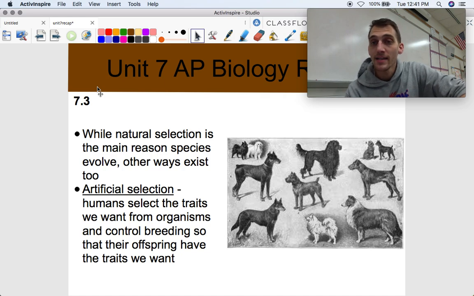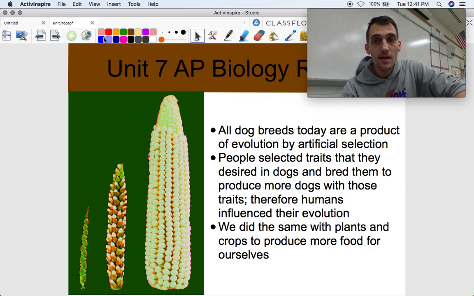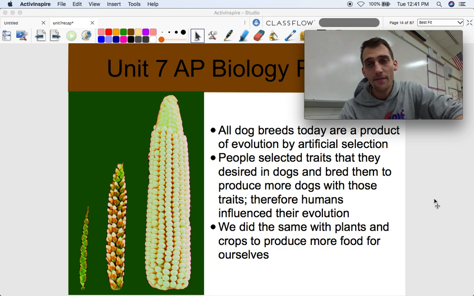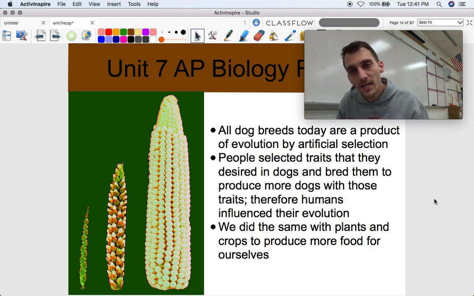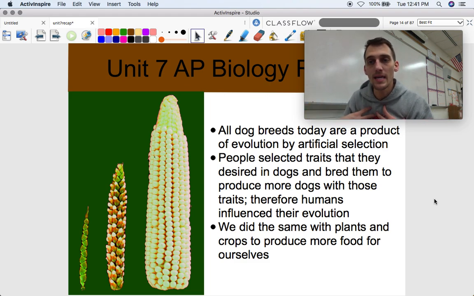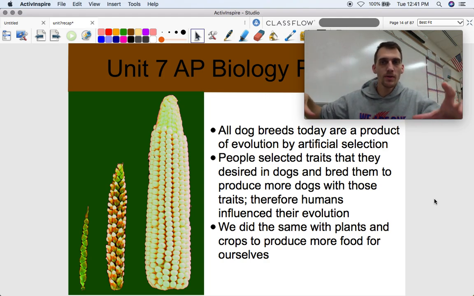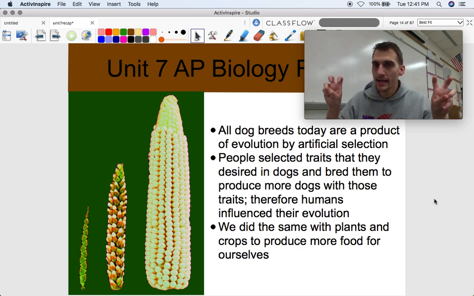So we have bred dogs with the traits that we want to see for thousands and thousands of generations. For about 15,000 years, we have taken the evolution of dogs into our own hands. Like, all right, I want this dog because it has this trait that I like, and I'm going to breed it with this dog because it has this other trait I like, and then I'm going to have this whole litter of puppies with traits that I like and that are going to help me. Then I'm going to breed those puppies too, and get more of those puppies with those traits, and that happens again and again and again, and that's not the environment selecting which traits get passed on. It's us selecting which traits get passed on.